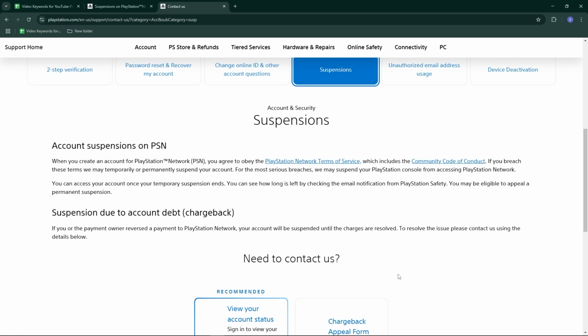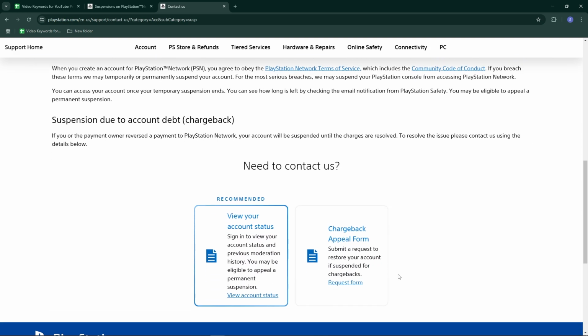That's it. If you follow these steps, you have a chance to recover your PSN account.